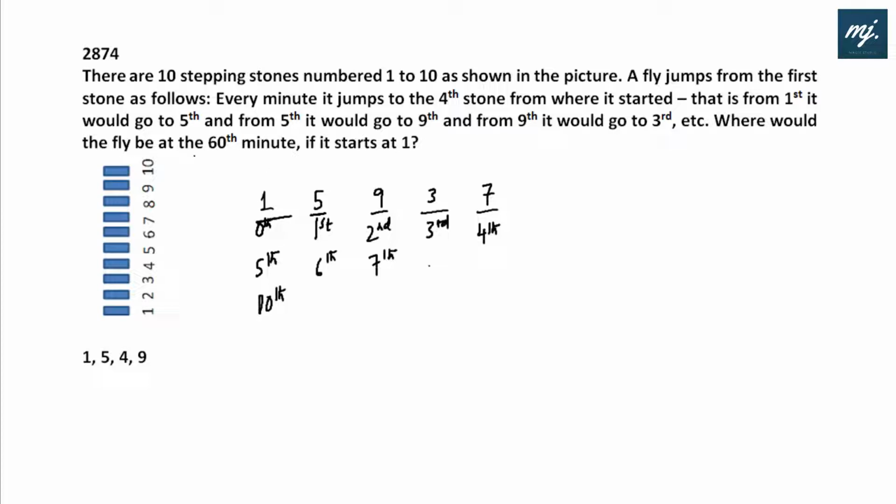Now the question is where the fly would be at the end of the 60th minute. So 5, 10, 60 will fall here, obviously. So 1, 2, 3, 4, 5, 60 is divisible by 5, remainder is 0. So the fly would be at step number 1 at the end of the 60th minute if it starts at 1. It would be at step 1, that is option A.